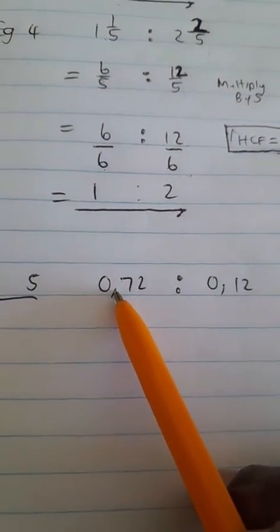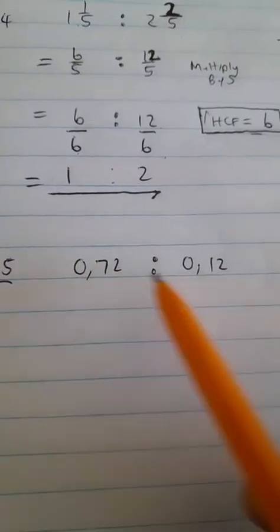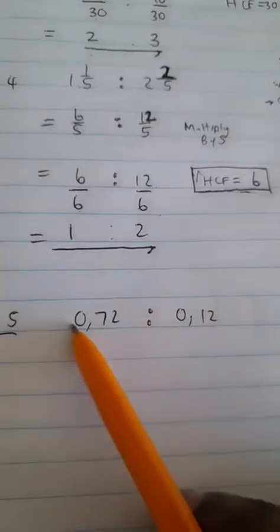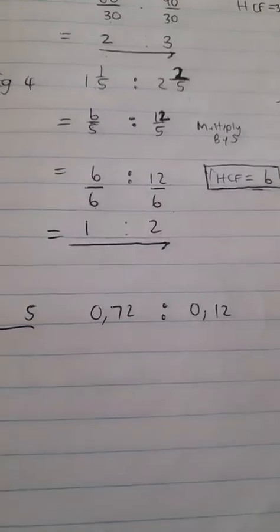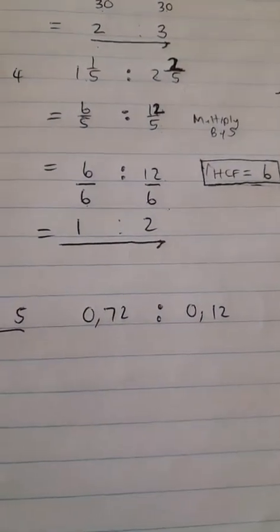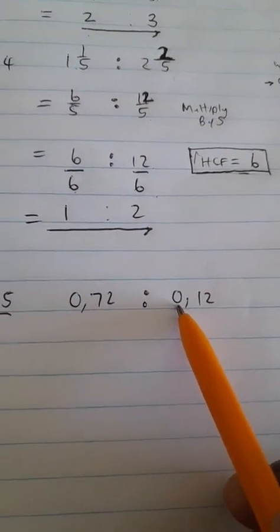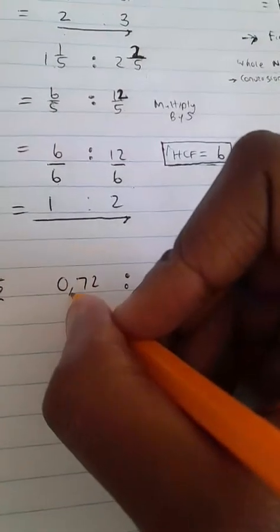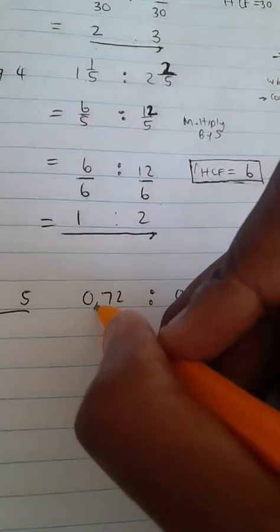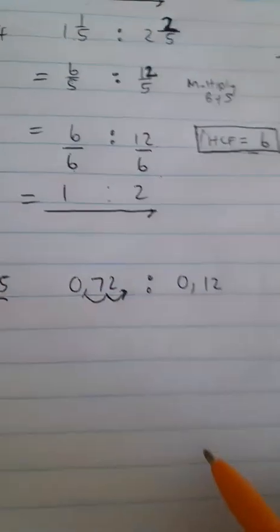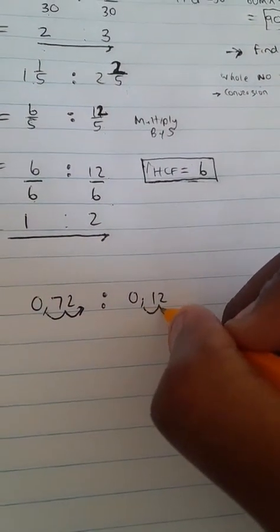Whatever we do here, we have to do there. Whatever we are doing on one side of a ratio, if it has not reached its whole number state, we do the same thing on either side to ensure it gets there. So 0.72 is a decimal, and 0.12 is a decimal. In order to convert this to a whole number, we need to move the decimal how many times to the right? 2 times. And this side as well, how many times?